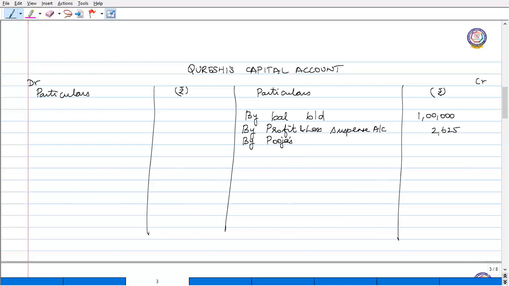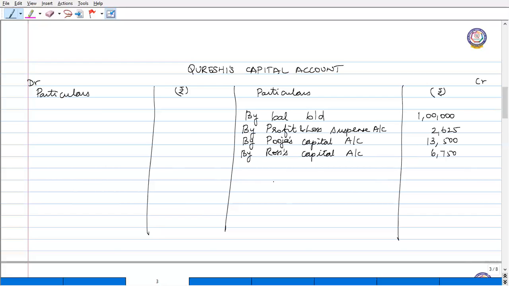Next, he has to get the compensation of goodwill contribution. By Pooja's capital account, she is contributing 13,500, and by the other partner, Rose, she gives a compensation of rupees 6,750.